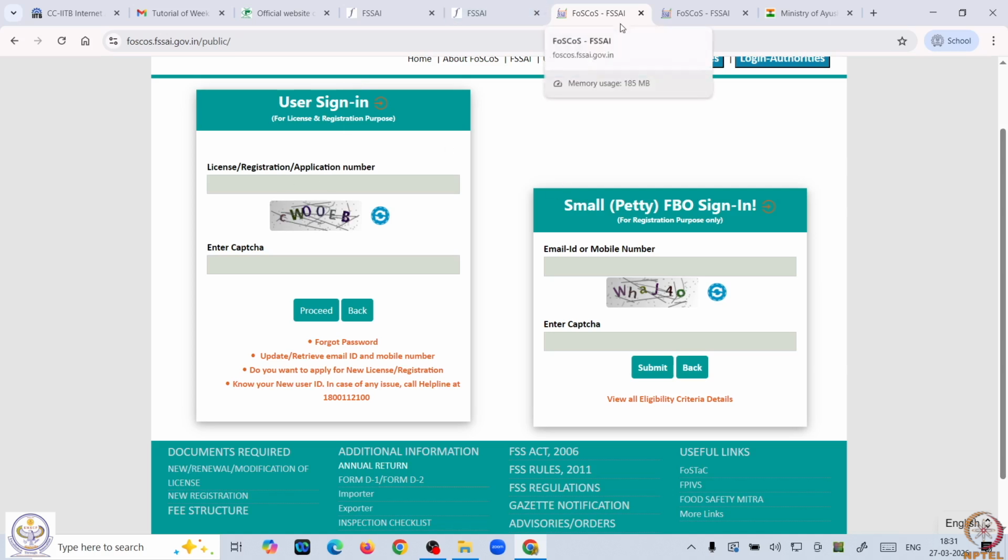So, we are not going for the registering procedure, but I am just making you familiar with all this portal. So, those who want to apply later on for their product will get all the information on this portal.